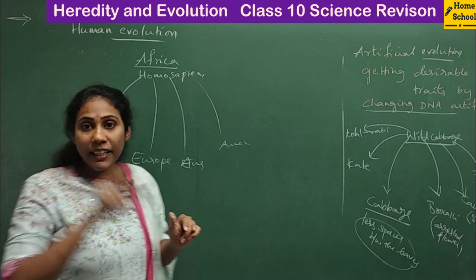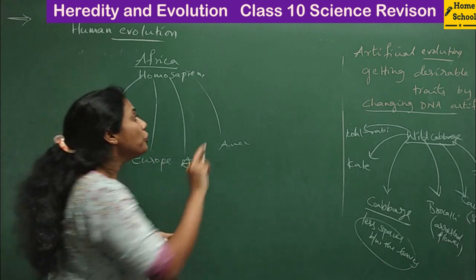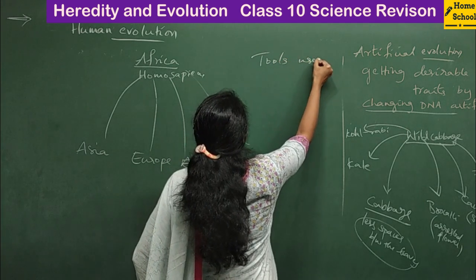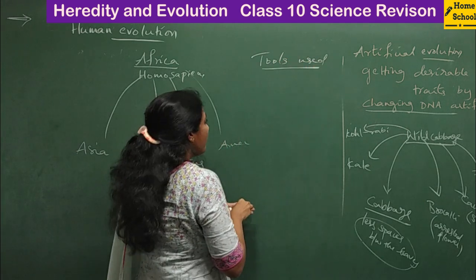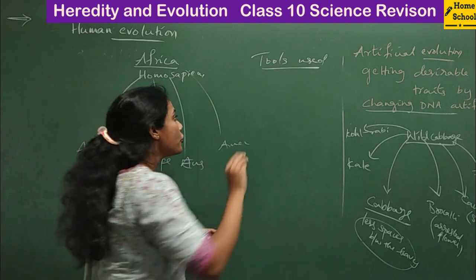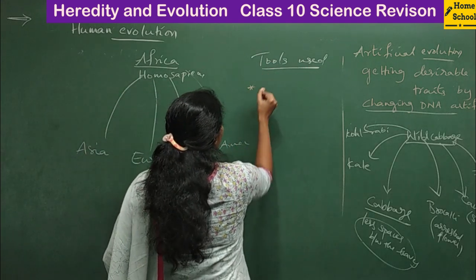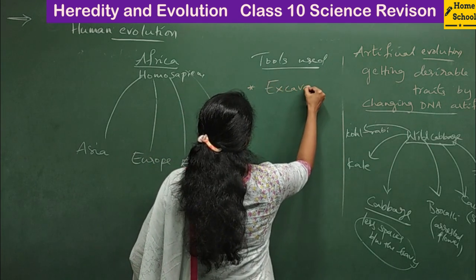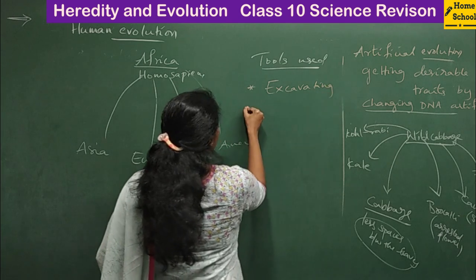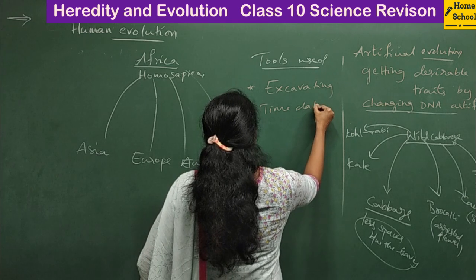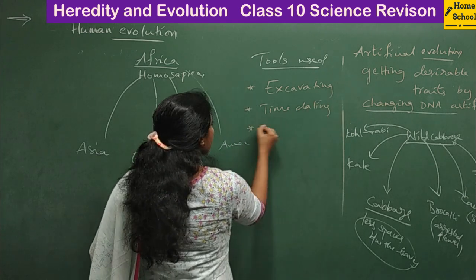And to study human evolution, there were some tools used. Tools used to study human evolution, that's important, guys. This can be asked for 2 marks. So what were the tools used to study human evolution? One is excavating, and second is time dating, and fossils.